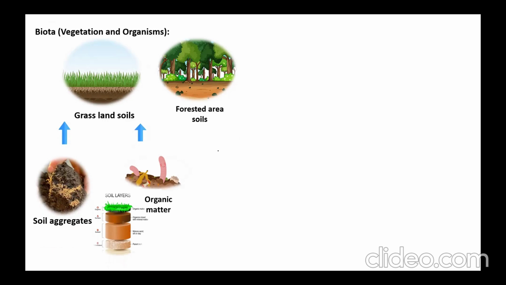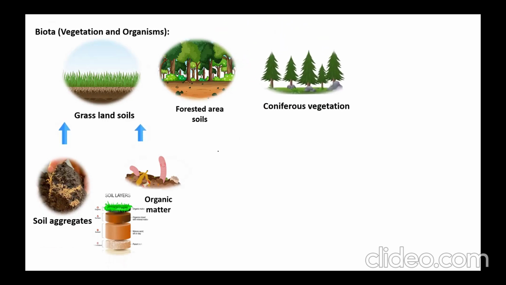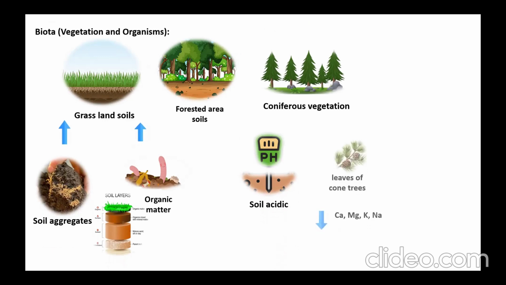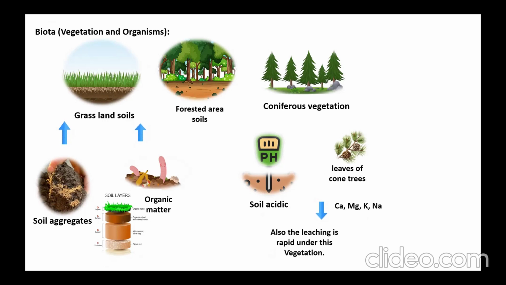Now let us see another condition, coniferous vegetation. What will happen in this condition? The soil will be in a very acidic condition. The reason is that the leaves of coniferous trees contain a very low amount of exchangeable cations like calcium, magnesium, potassium and sodium. And also there will be rapid leaching in this type of vegetation, the coniferous type of vegetation.